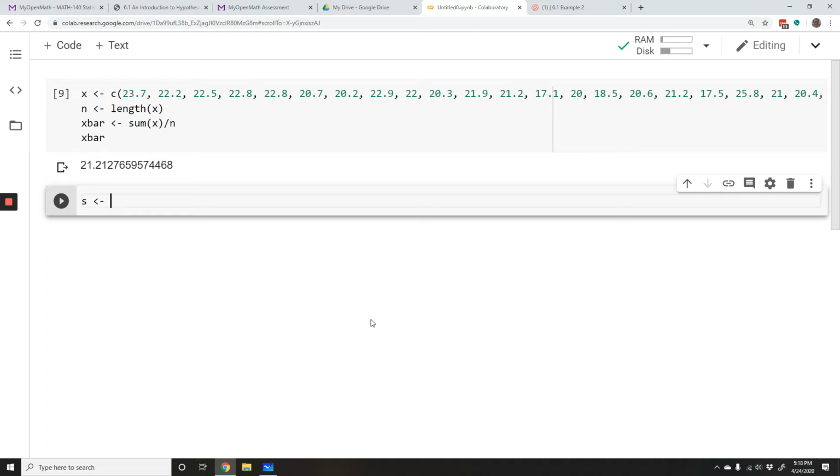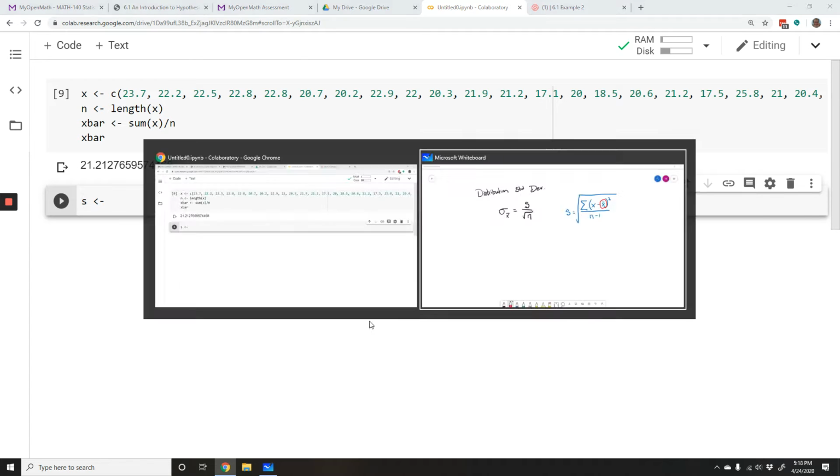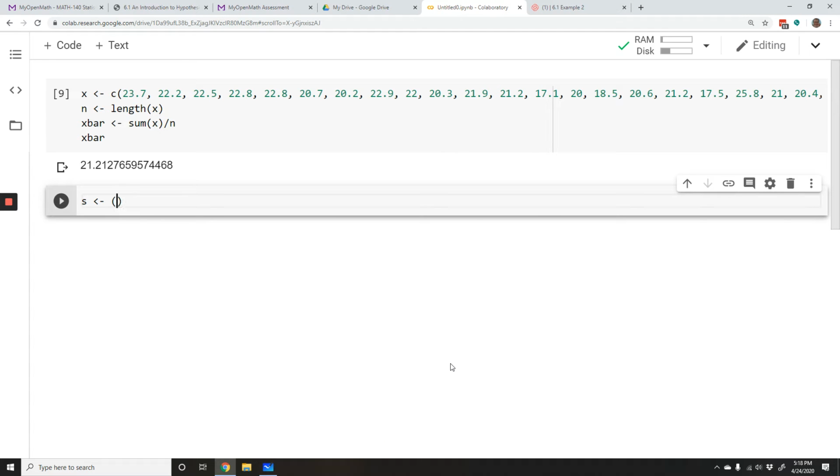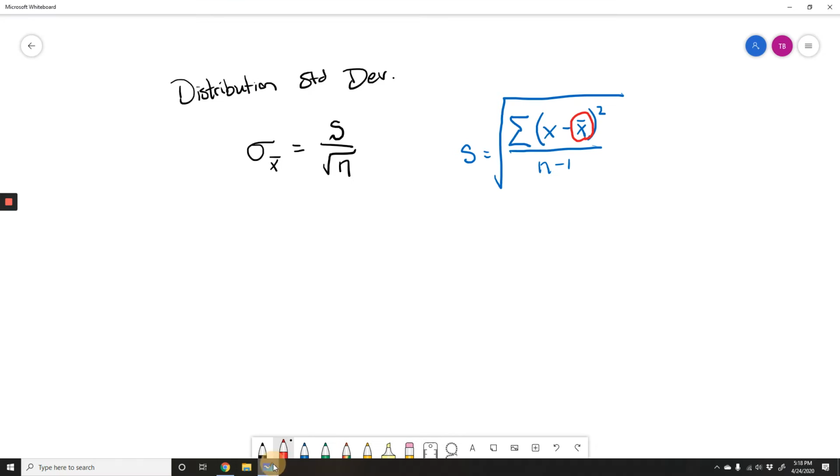So our sample standard deviation, and we could almost copy this exactly. So we're going to start with the x minus x bar. Notice I could use x because that's where my data is, right? So my data is in variable x. And then I'm going to subtract my sample mean. Okay, so I'm going to do that for every single data value, and then for every single data value, I square it, right? So that's got me up to here.